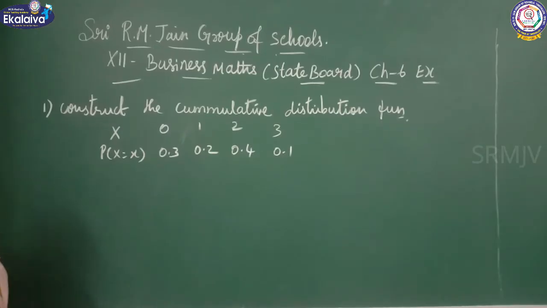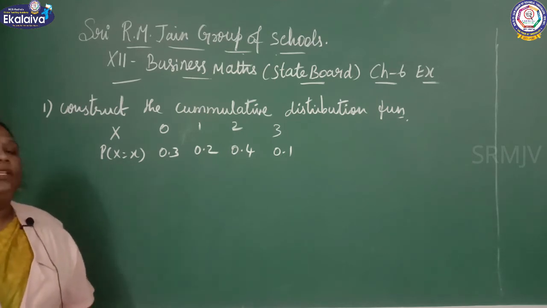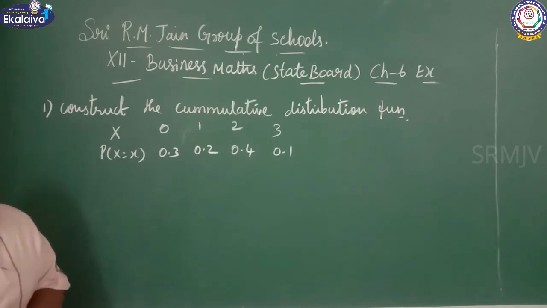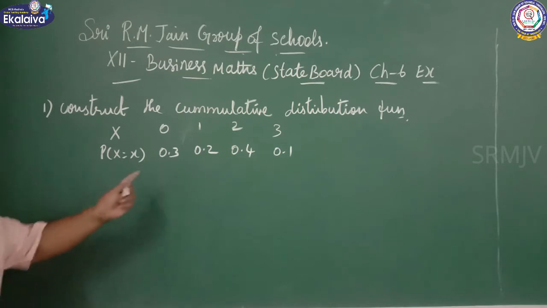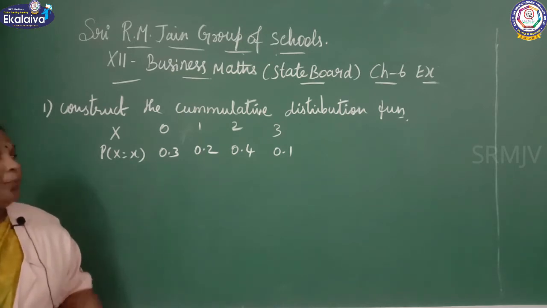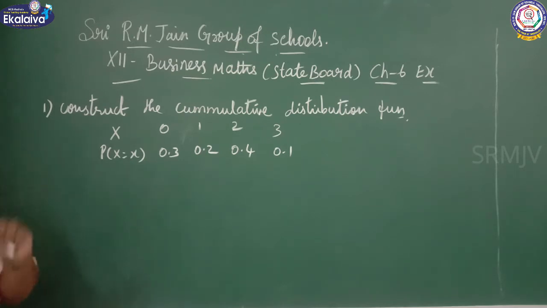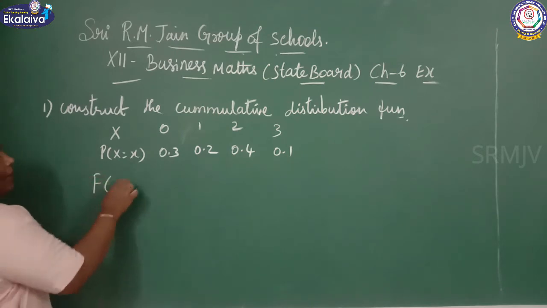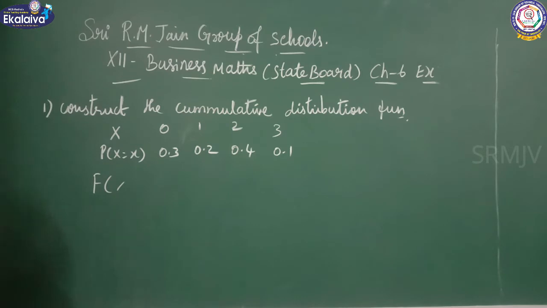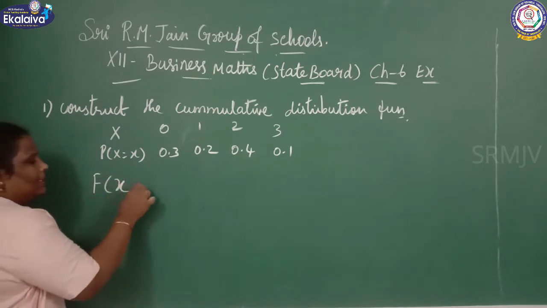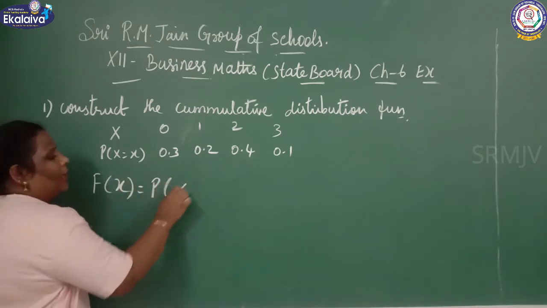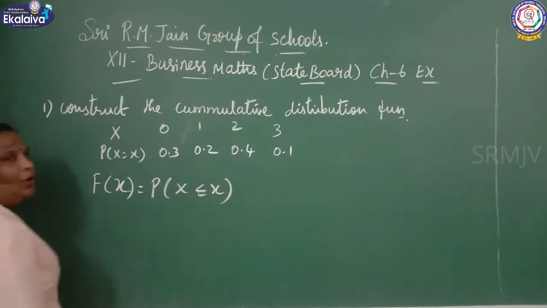See the first sum. Construct the cumulative distribution function. Capital X is given as 0, 1, 2, 3, and P of x is 0.3, 0.2, 0.4 and 0.1. See, what is the formula? Capital F of x equal to P of x less than or equal to x.